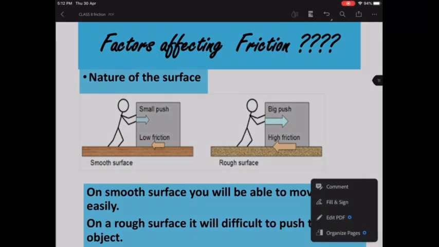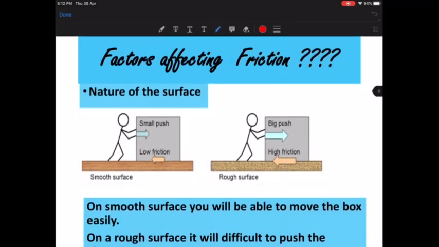Suppose you're trying to push a box. Okay, and what you do is you just spill some oil. Don't actually do it, but just try and imagine that you either spill some oil or some soap water on the floor, and then place this object here. Suppose this is on the left, the first object. So now try to push the object. And let's say another surface is a rough surface, probably you can consider a road, and you're trying to actually push the object on a rough road. So on which surface do you think that you will be able to push the object fast, quickly?